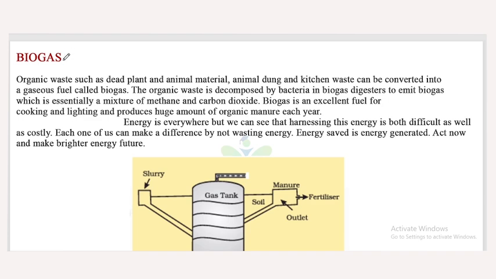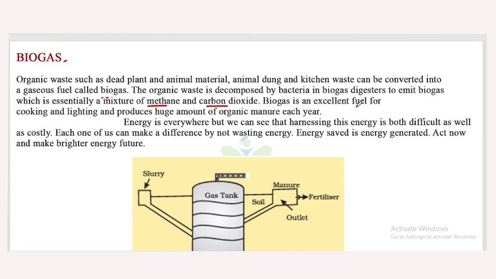Now, the final one is biogas. Organic waste such as dead plant and animal material, animal dung and kitchen waste can be converted into a gaseous fuel called biogas. The organic waste is decomposed by bacteria in biogas digesters to emit biogas, which is essentially a mixture of methane and carbon dioxide.